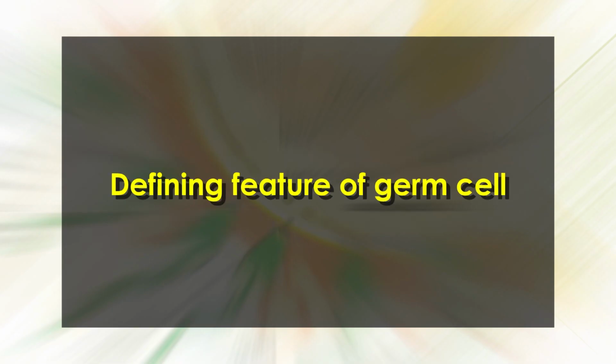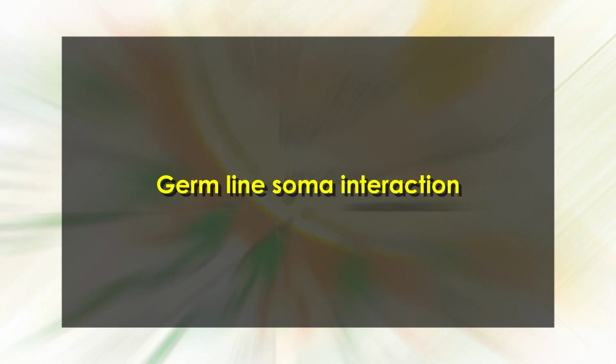Dear students, now let's have a brief look at the defining features of germ cells. A germ cell line differentiates from the somatic cell line in the following ways. First, germ-line soma interaction. It is important for germ cells to regulate their proliferation, that's maintenance, differentiation, that's division into the sperm and ova, and protection of the germ cell genome. These cannot differentiate on their own, and for all these processes to occur, germ cell soma interaction is important.